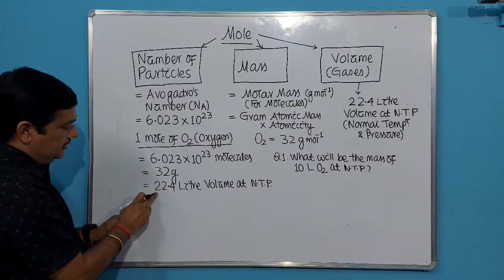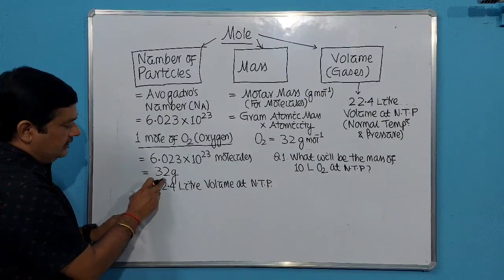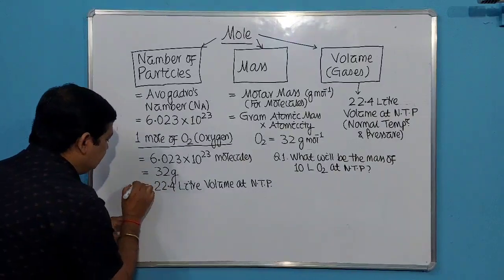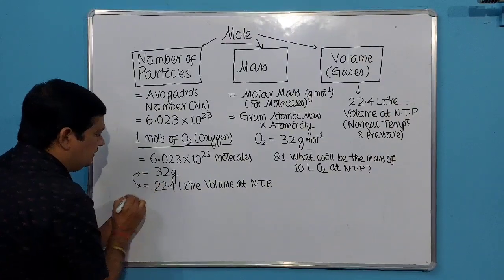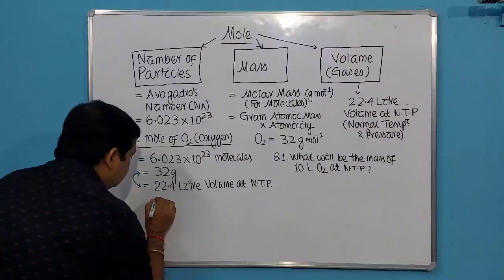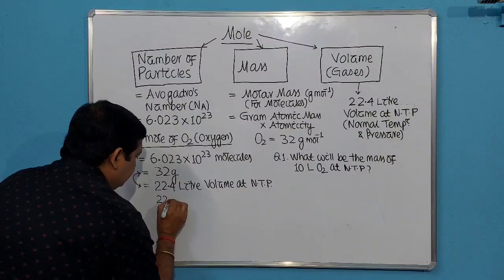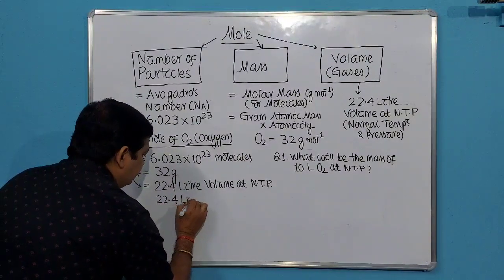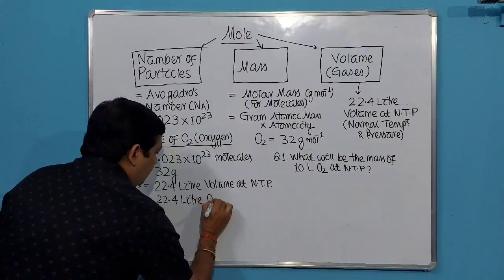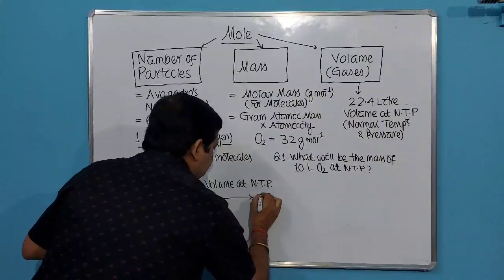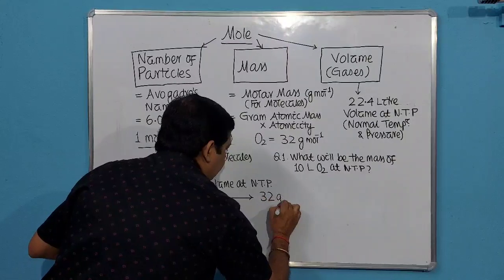Okay. So 22.4 liter of oxygen weighs 32 gram. You have to start from this one. So 22.4 liter O2 weighs 32 gram.